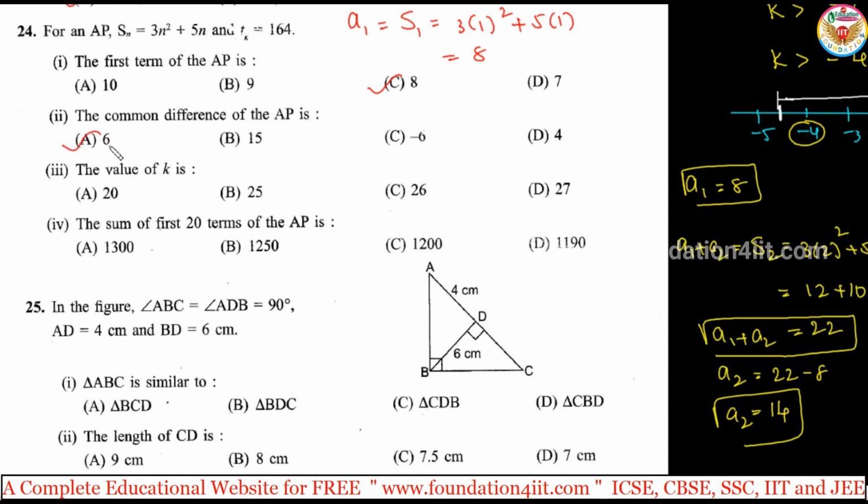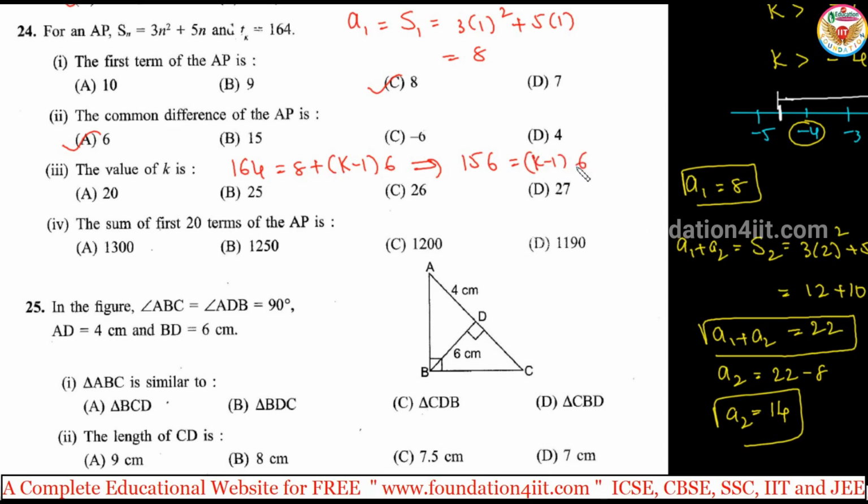The common difference is 6 now. The k value is asked, where tk is equal to 164. That means 164 equals a plus k minus 1 into d, where a is the first term: 8 plus k minus 1 into 6. Taking 8 to the left side, 164 minus 8, 156 equals k minus 1 into 6.